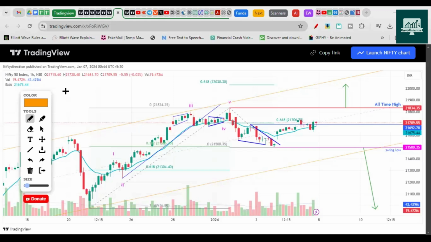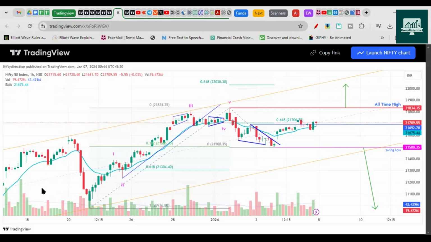So last time we discussed this chart on 7th Jan in our last video. In that video, we mentioned that Nifty is sideways and could go higher if it breaks this high, and it could go low if it breaks this low. But this did not turn out well. It was sideways, it broke this low by a small margin, then went higher, then again broke this low, and then went higher like this and made a high of 22,124 or 25 something, right? And then it started to go down on the downside.